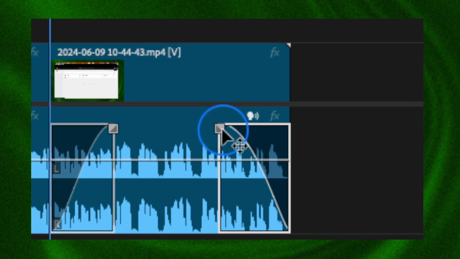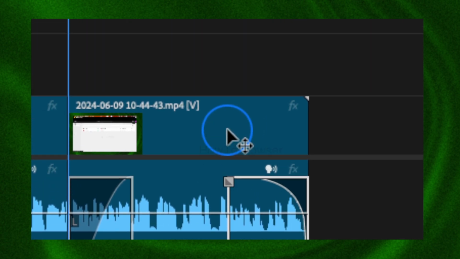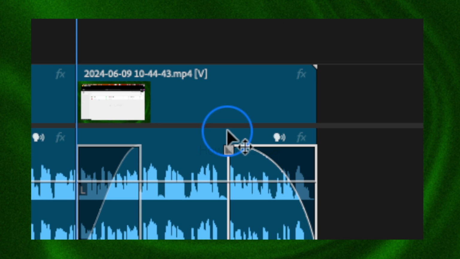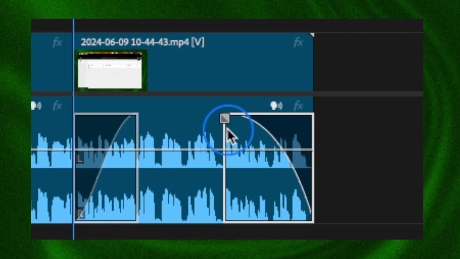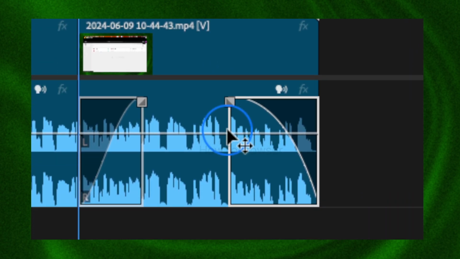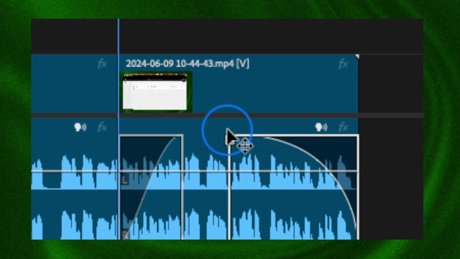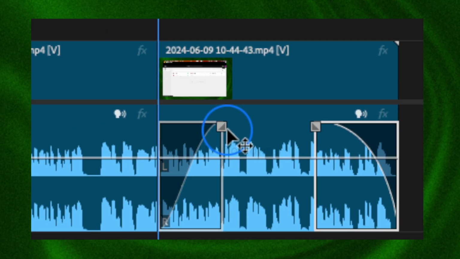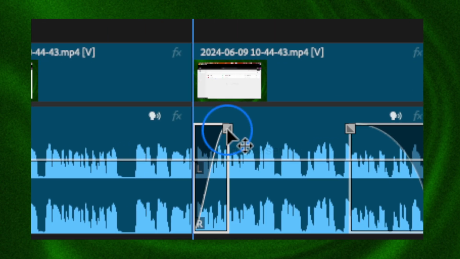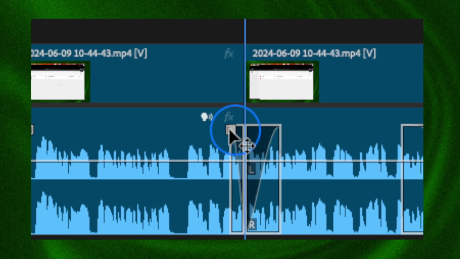Now, also when I drag, if I move the cursor up and down, I can add a slope to the fade. And yeah, that's pretty much all you need to do and all you need to know.